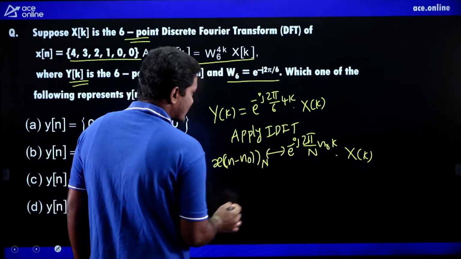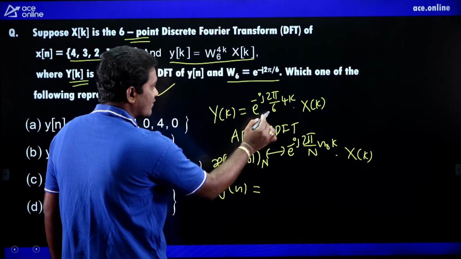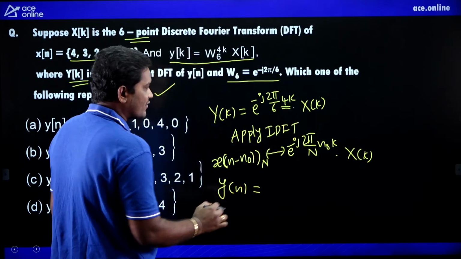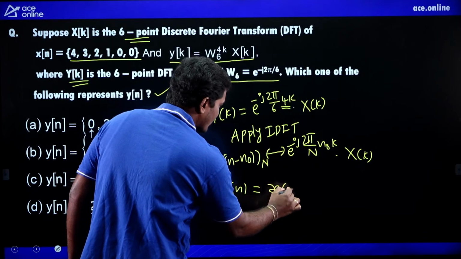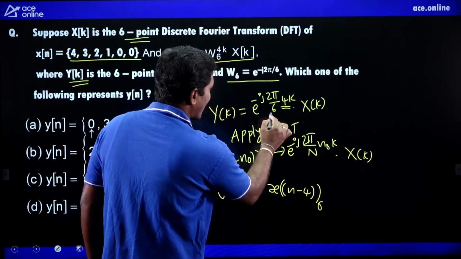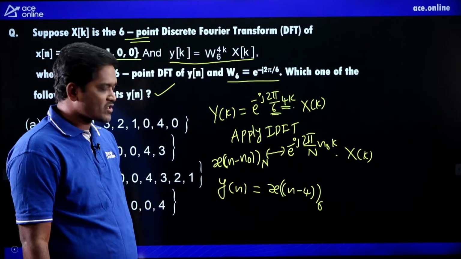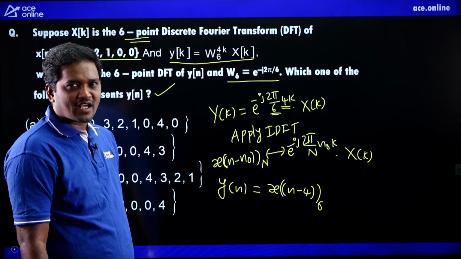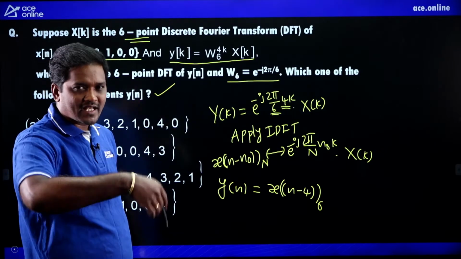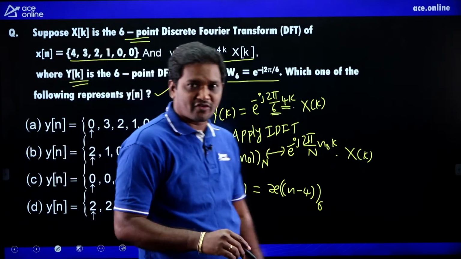Just compare these two equations and tell me what is y of n. If I apply IDFT to this one, n naught value is 4. So x of n minus 4 modulo 6, because capital N is 6 here. You have to find x of n minus 4 modulo 6. What is x of n minus 4 modulo 6? Circular left shift x of n by 4 times. Circular left shift.